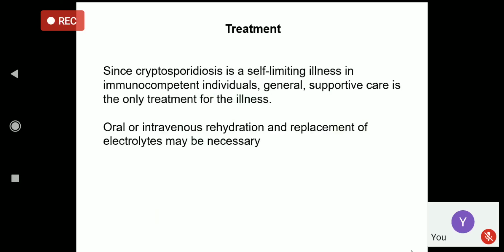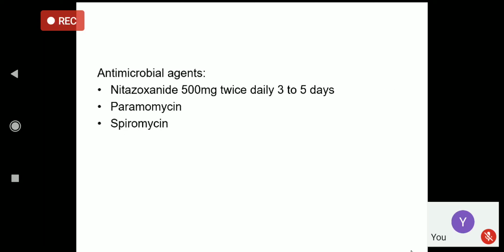And treatment. For self-limiting illness, we may not require treatment. We can just provide supportive care, or we may not require any treatment. Treatment is mainly for those who have severe infection, and we have to provide fluid replacement and other supportive treatment. The drug of choice is mainly nitazoxanide, at a dose of around 500 mg twice daily for 3 to 5 days. We can use other drugs like paromomycin and spiramycin as well, but the drug of choice is nitazoxanide, and we may require to prolong the treatment if necessary.